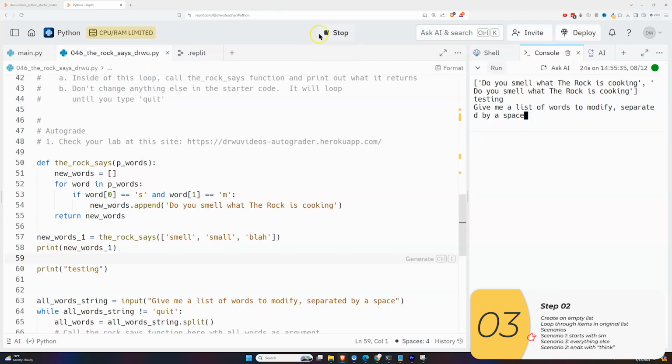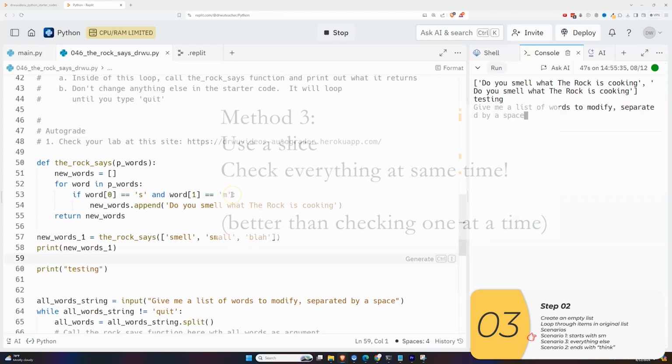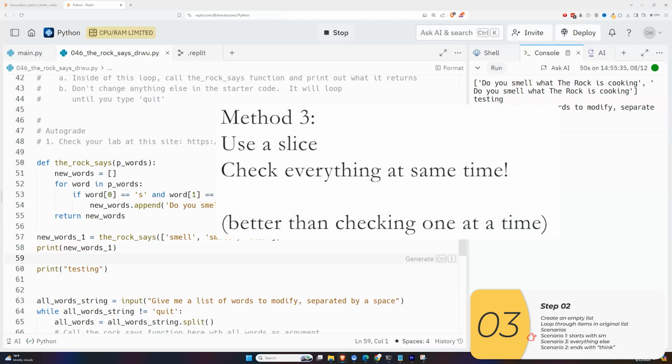I can rewrite this. I'm going to rewrite it as a slice. So I can check S and M at the same time if I use a slice, just like that. Slices work on strings. Slices work on lists as well. And if I have just 2 characters to check, it probably doesn't matter. But if I have 10 characters, 20 characters, for sure I'll want to use a slice, or I'll want to use that ends with. But for now, we're showing you how to use slices. And that completes the first scenario, which I've now tested.